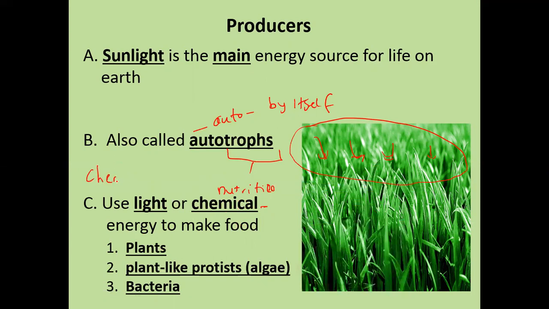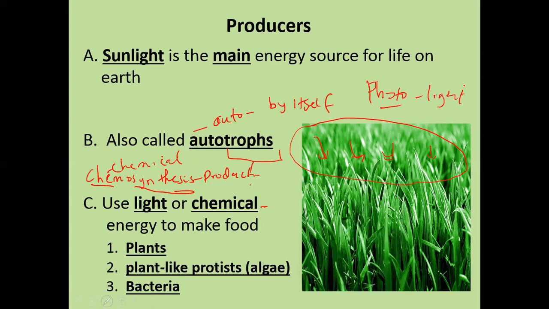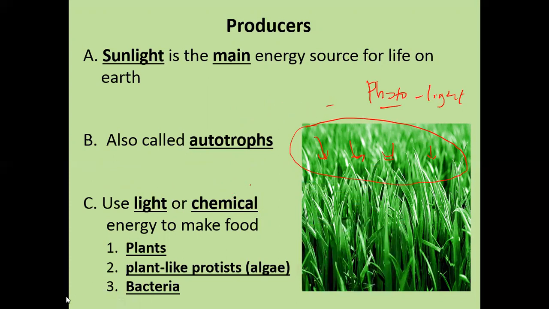We call that process what? Chemosynthesis. So, as I told you earlier, whenever you hear the word synthesis, it means production. And chemo means production of food from chemicals. So, this is where we got the name photosynthesis from. Photo is a scientific word that means light. So photosynthetic organisms are organisms that could make their food by using sunlight as a source of energy.